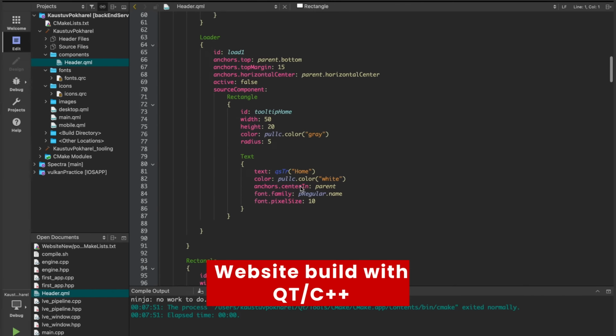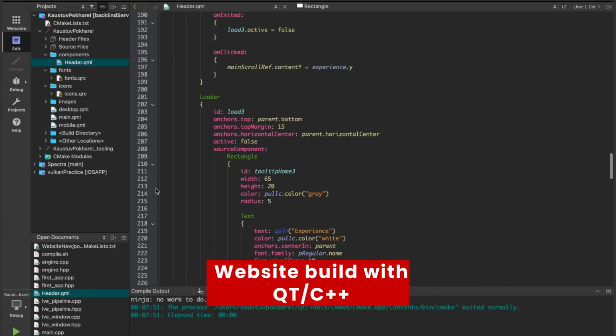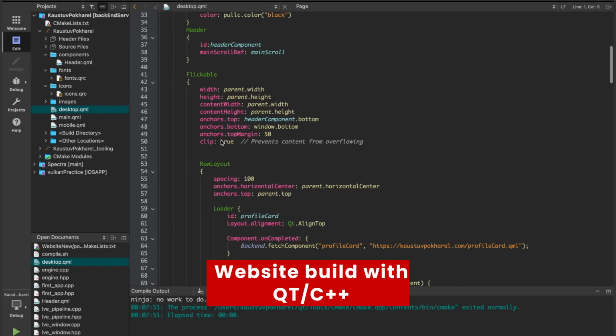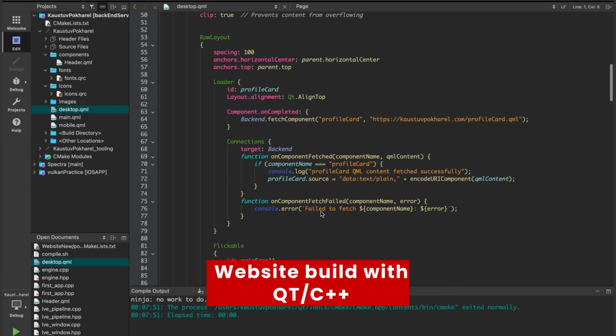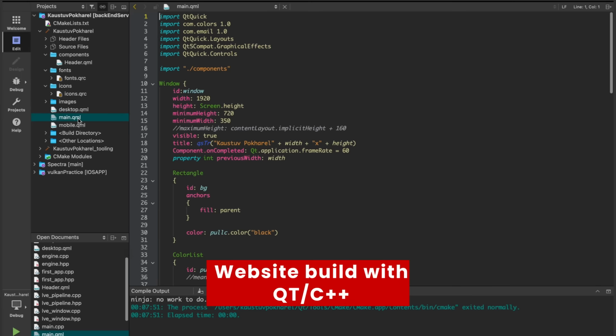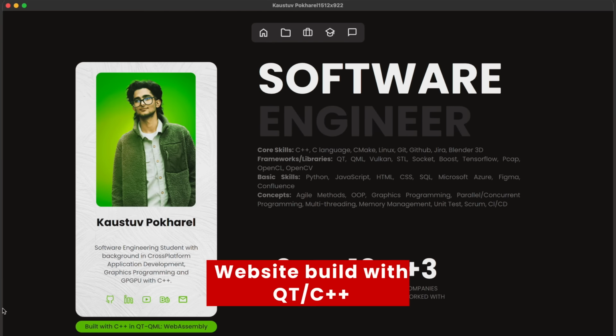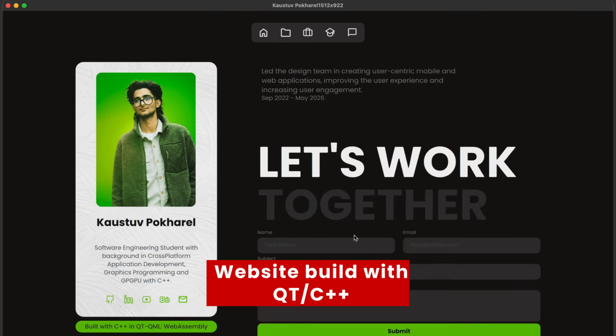Why use this Qt thing? Because it's cross-platform. One code base and you can run it anywhere. So this is Qt, and if you are a C++ developer, love cross-platform applications, or just want to flex on JavaScript developers, Qt is 100% worth learning.